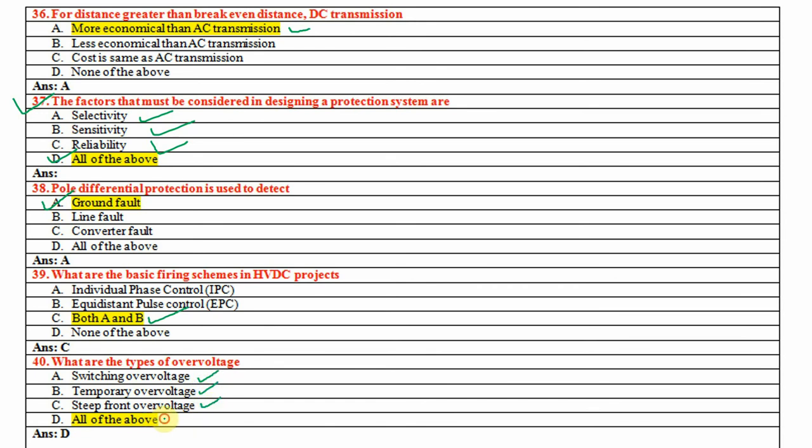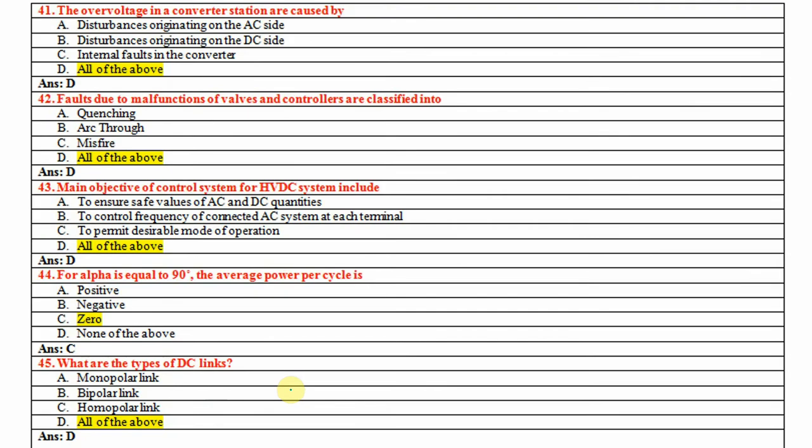So answer is all of the above. The overvoltages in converter stations are caused by disturbance originating on the AC side, disturbance originating on the DC side, internal fault in the converter. So all these three are responsible for the overvoltages. So the answer is all of the above.